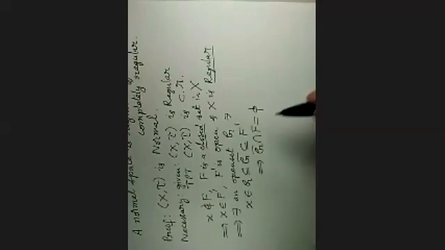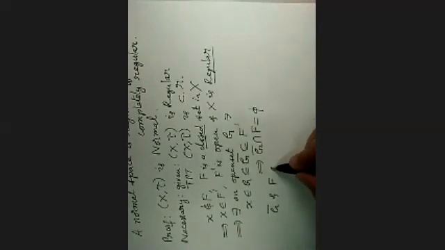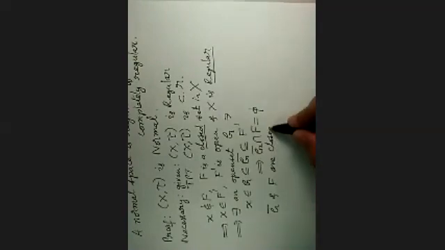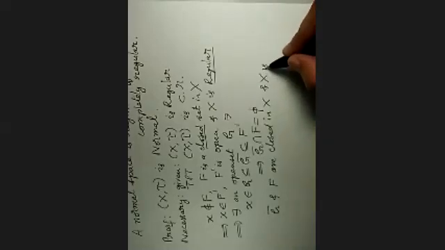What are these two now? G bar, once you put bar, is closed, and F is also closed. These two are closed sets in X, and they are disjoint. And X is normal, as given.